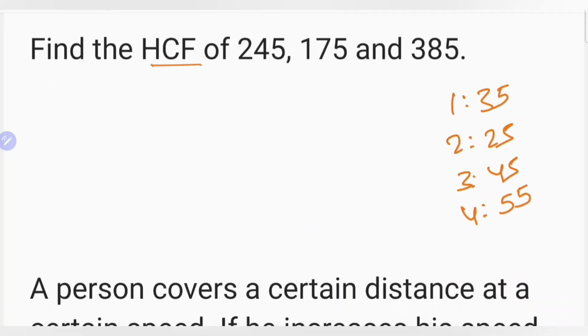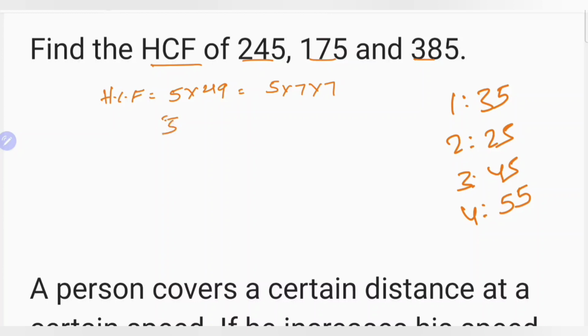Here we can find out the HCF. HCF means, I can tell you, 245, 175, 385. First of all, going to the options, all are multiples of 5, so definitely we can solve the process. 245 is 5 into 49, that is 5 into 7 square, or 5 into 7 into 7.